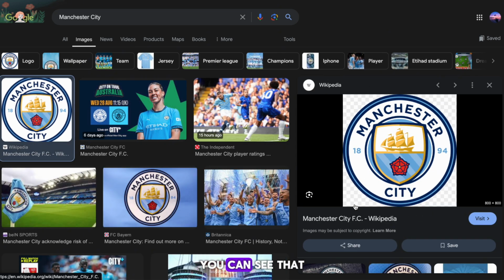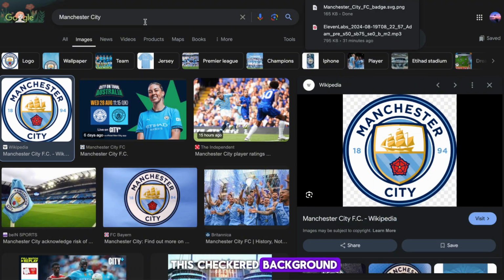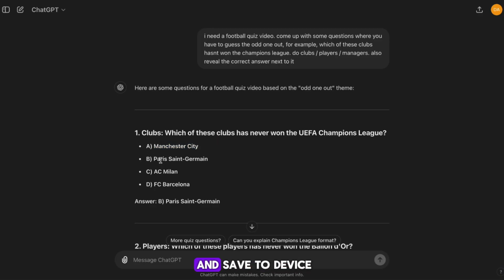If I click on it, you can see that it has this checkered background, which means it will have no background when I paste into CapCut. Make sure all your images have this checkered background. Now right-click on it and hit Save As and Save to Device.